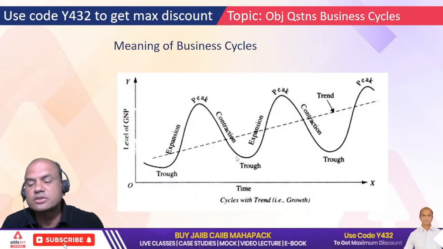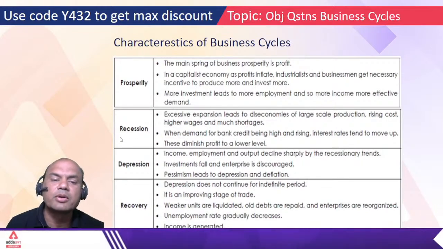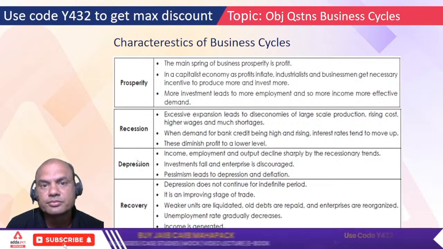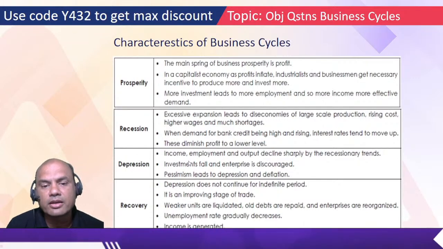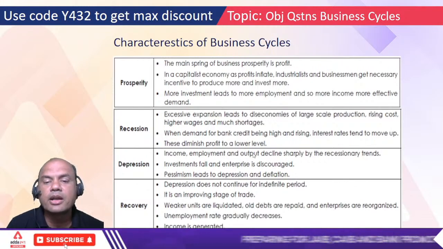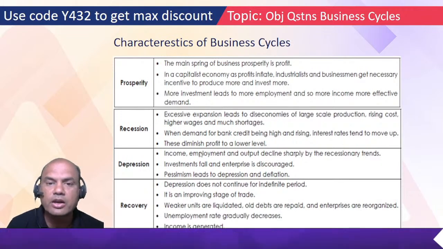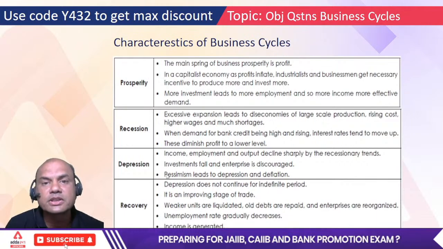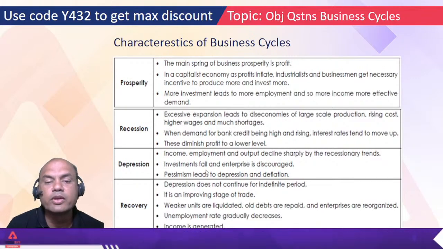The same thing happens with business also. Everything more, production more, but people are not able to buy it. When they are not able to buy it, what happens? Stocks pile up in the inventory, huge inventories. Nobody is ready to buy. So this is a sign of depression now. Income, employment and output decline sharply because people are not ready to buy. So what will that company produce? Whatever is already produced is kept in the inventory, so it will start layoffs. It will start removing the employees.